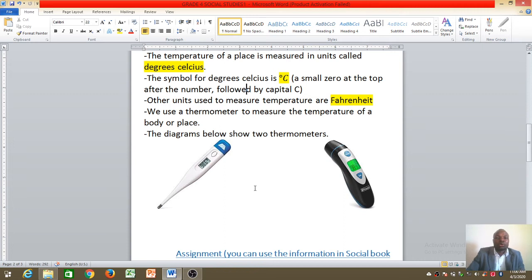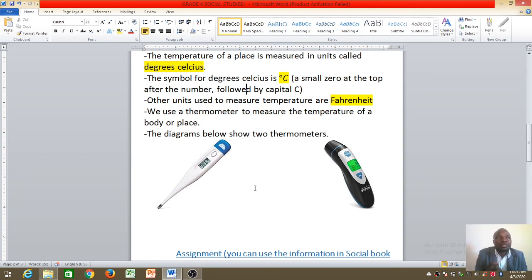And just to go through again what we have learned today: when we talk about weather of a place, we are talking about the temperature and rainfall in one single day. But when we talk about climate, we are talking about the weather of a place for a long period of time. Then we have also looked at, in our lesson today, the instrument used to measure temperature and also the units for measuring temperature.